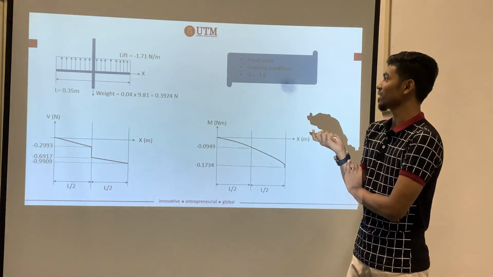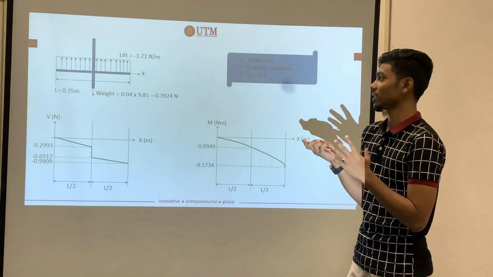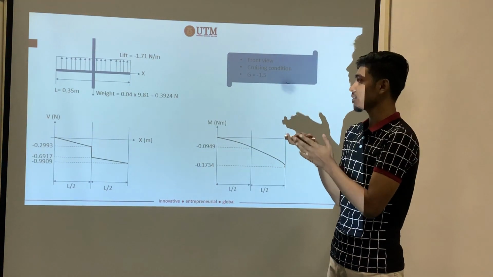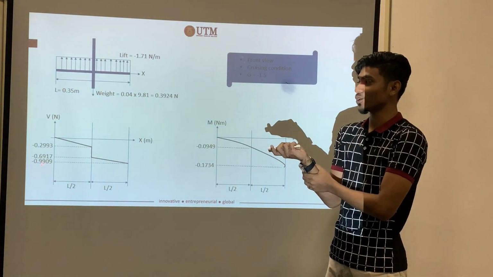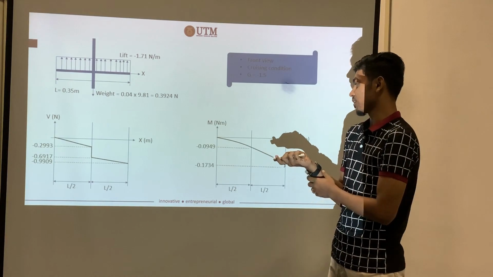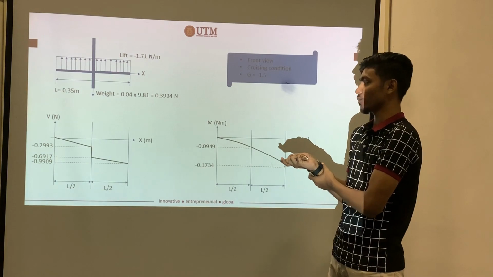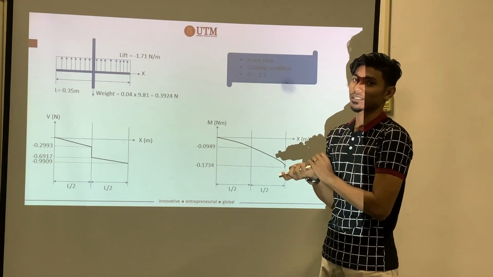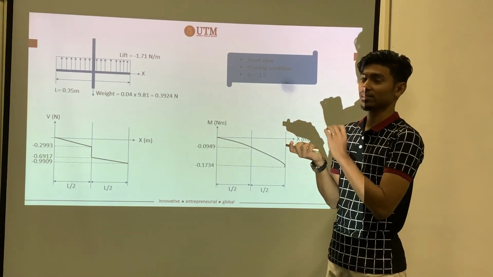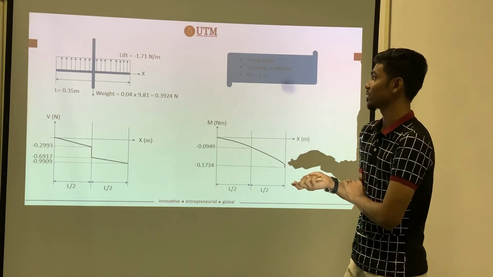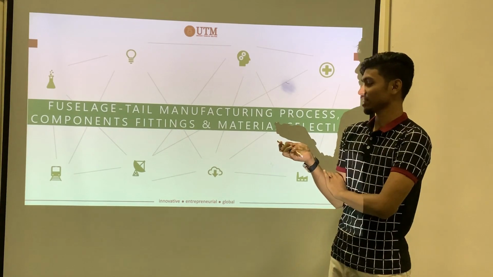Next, we proceed to when the G is negative 1.5, which is when the aircraft is flying upside down. The maximum value is negative 0.9, which is approximately 1 Newton. The bending is negative 0.17, which is also considered approximately 0, so it will not disrupt the RC. So we proceed to our member.